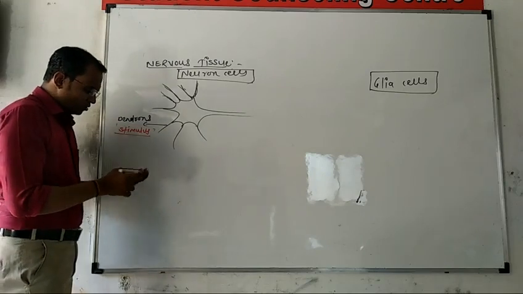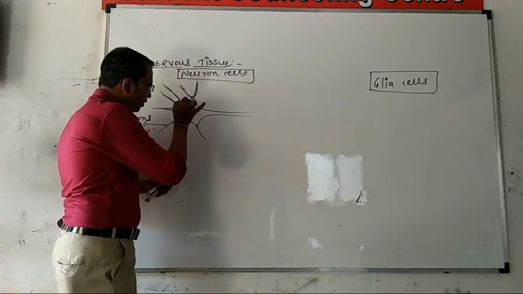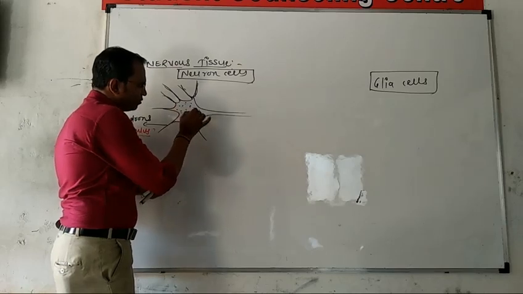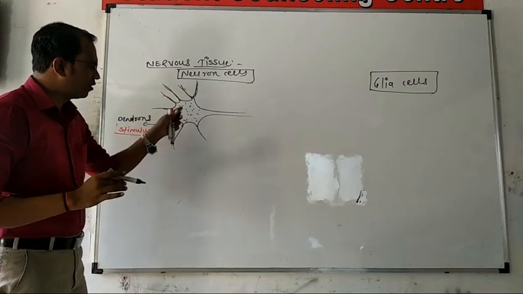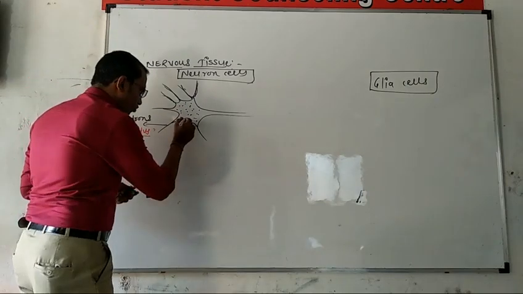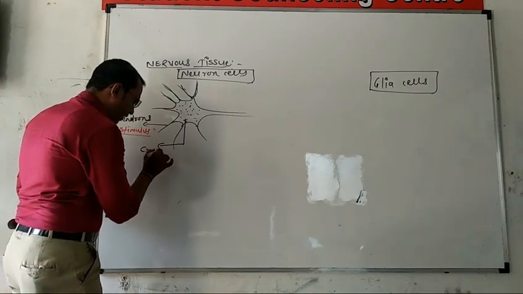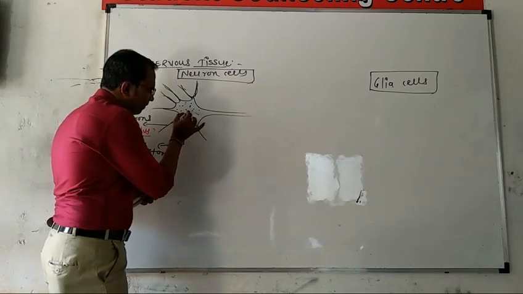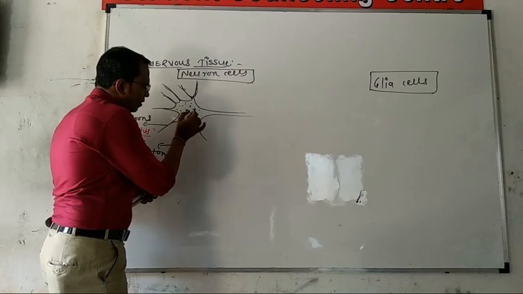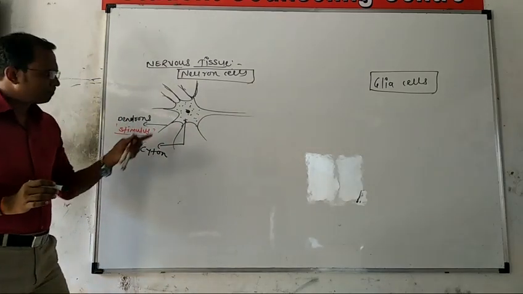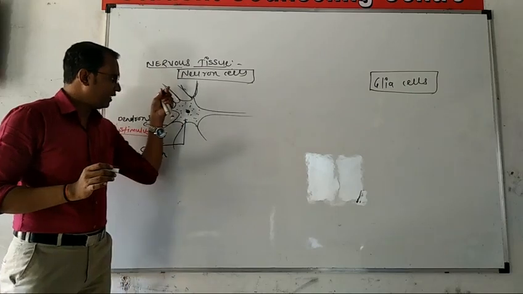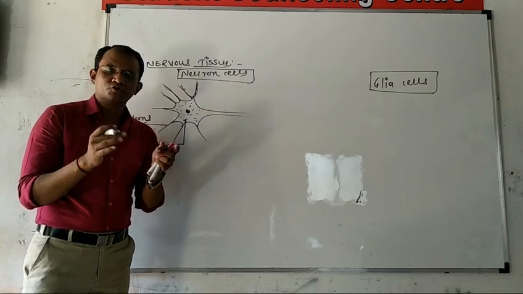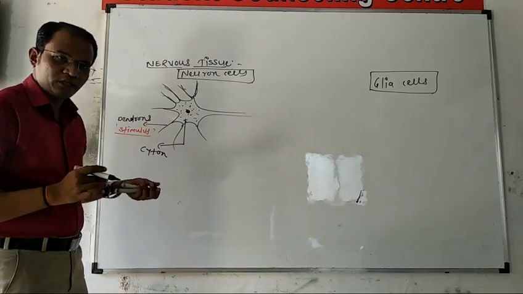Inside the dendrons, the innermost cavity or structure is known as the cyton. Inside the cyton, the central nucleus is present. The cyton body, with the dendrons or dendrites, has an innermost cavity which consists of the cytoplasm and the nucleus.